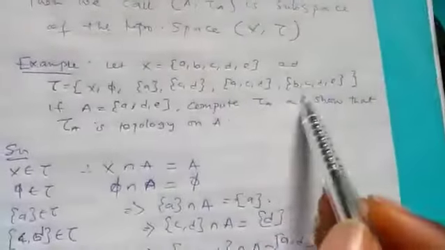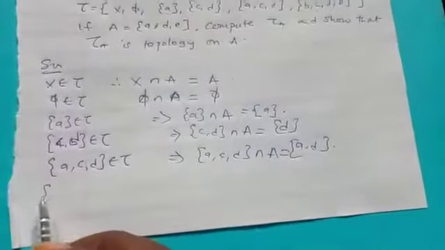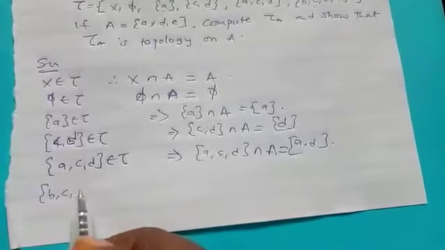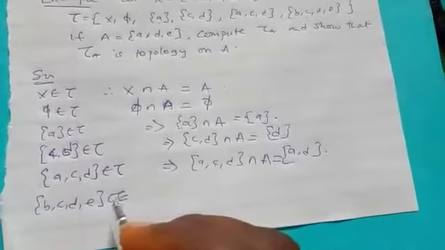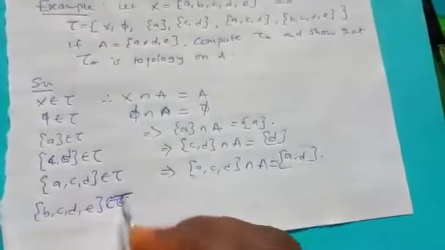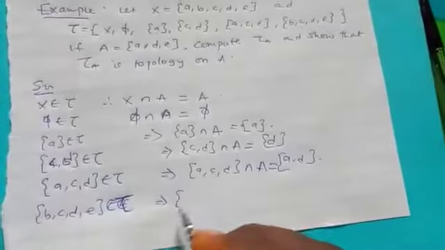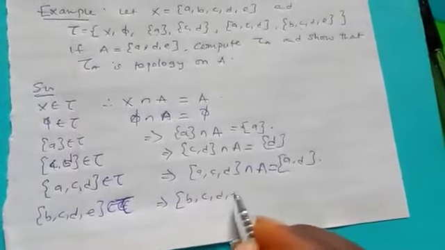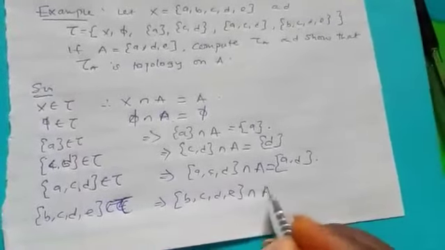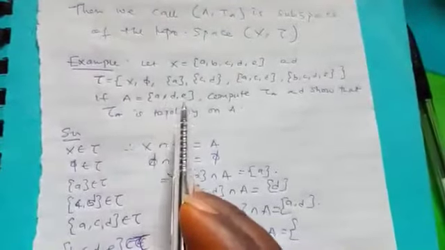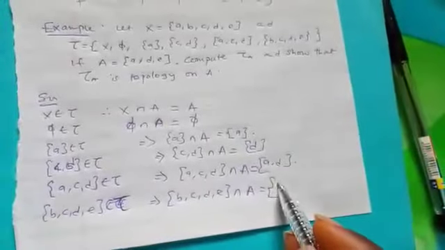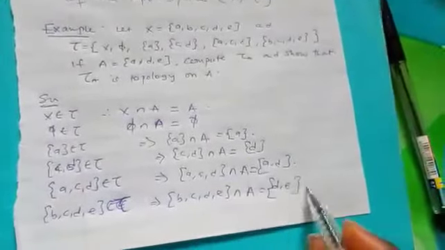Finally there, BCDE belongs to tau. So we need to find BCDE intersection A. BCDE and this one is ADE. Definitely the intersection is DE.